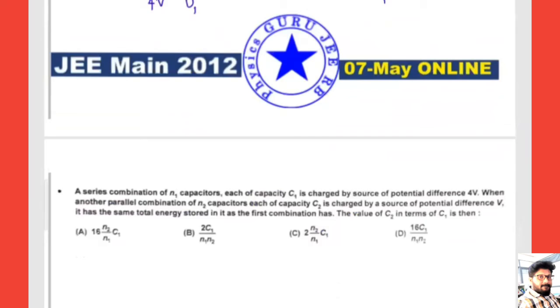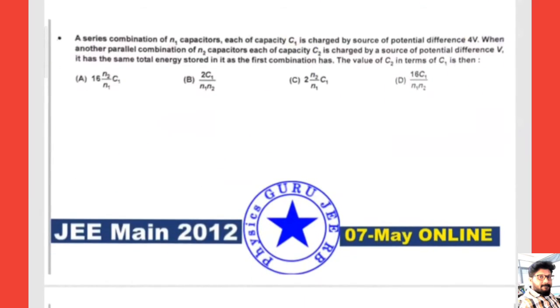Next, going to the other one: N2 capacitors in a parallel combination, each of capacitance C2, connected to a potential difference of V. So let us take the parallel combination here.